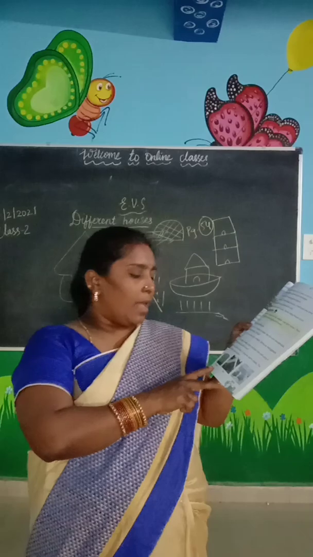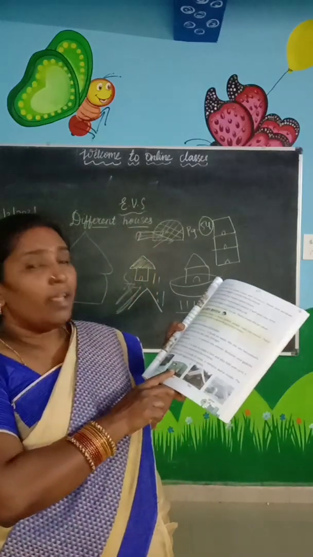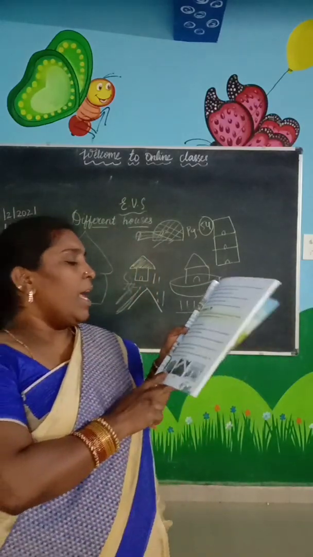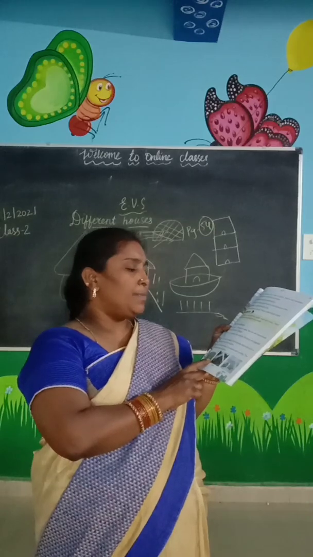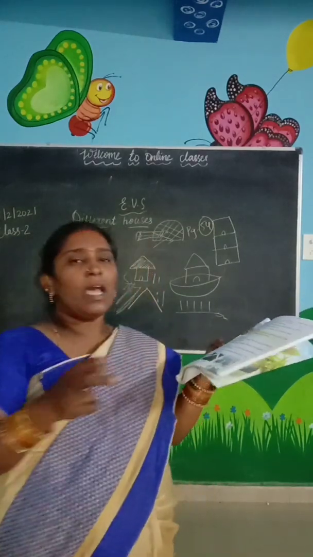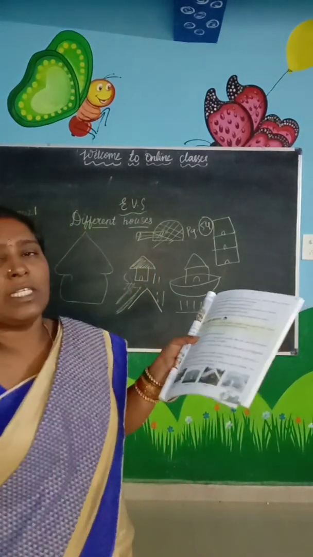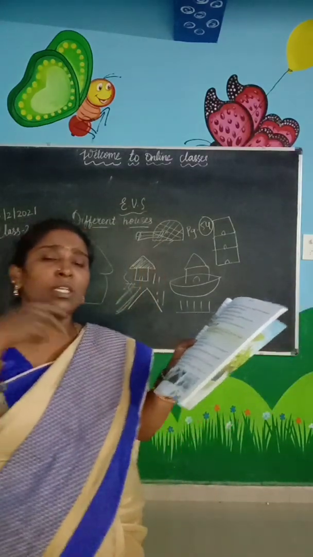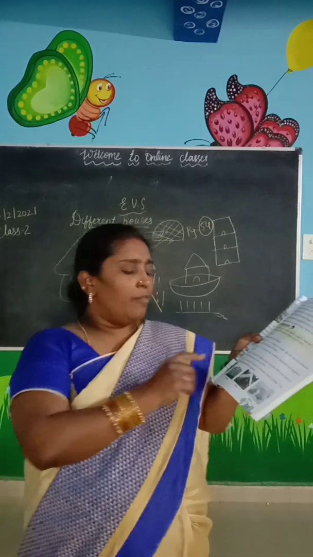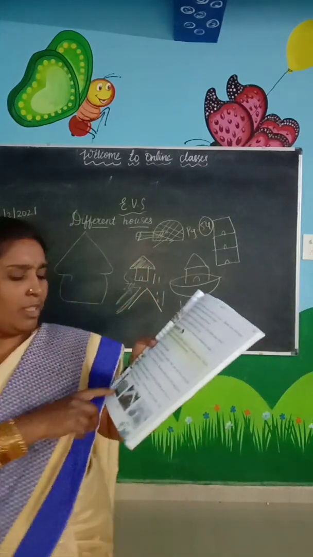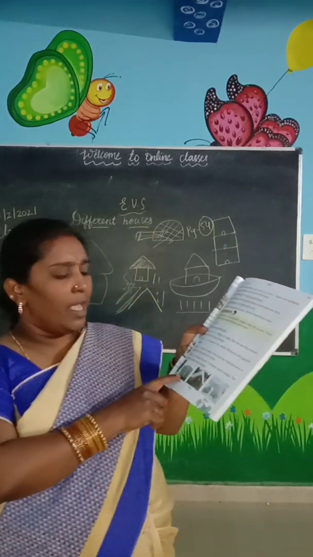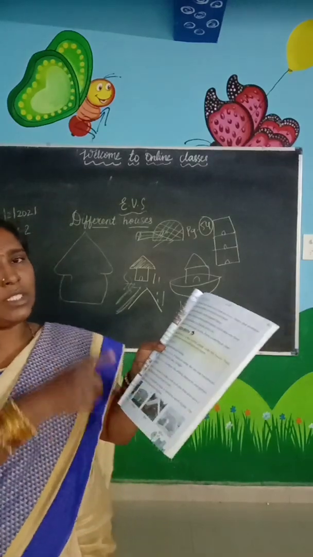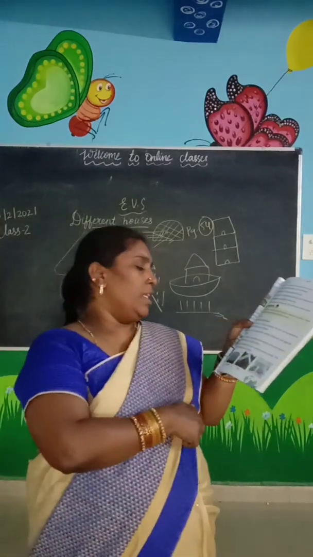Look at the caravan. See, the caravan is on vehicles. A caravan has wheels. Banjaras and gypsies live in caravans. They don't have any permanent places, so they move from one place to another. So they will arrange their houses in the vehicles in which they are moving. They have houses in that particular vehicle itself.